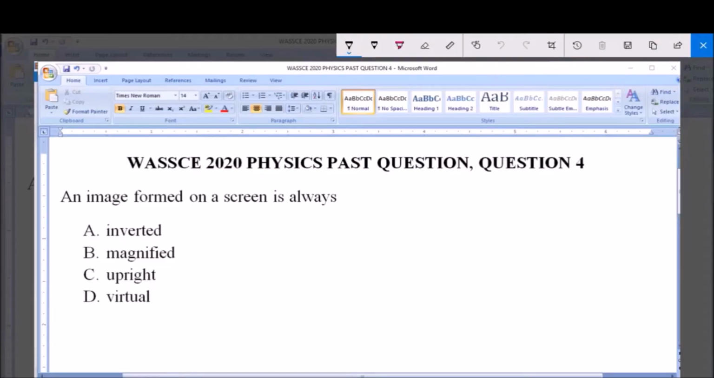Hello, good day and welcome. I will be answering WASSCE 2020 Physics Past Question, question 4. An image formed on a screen is always A. Inverted, B. Magnified, C. Upright, and D. Virtual.